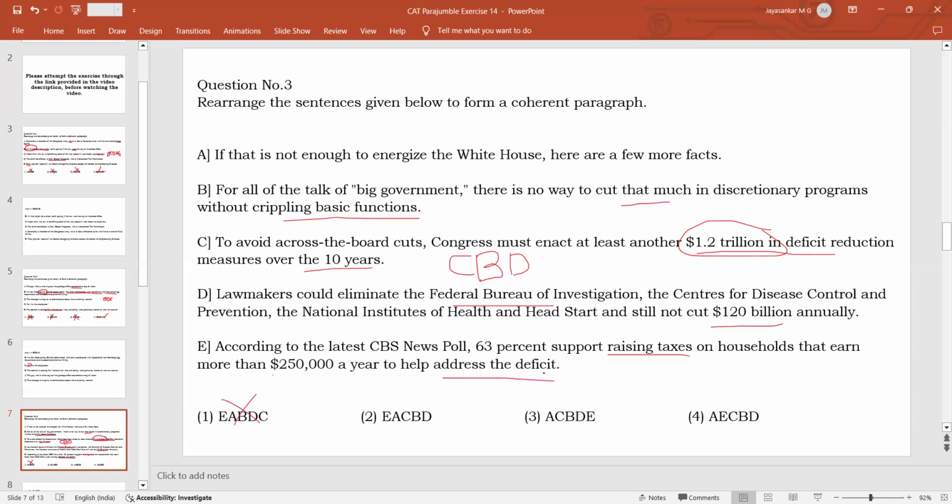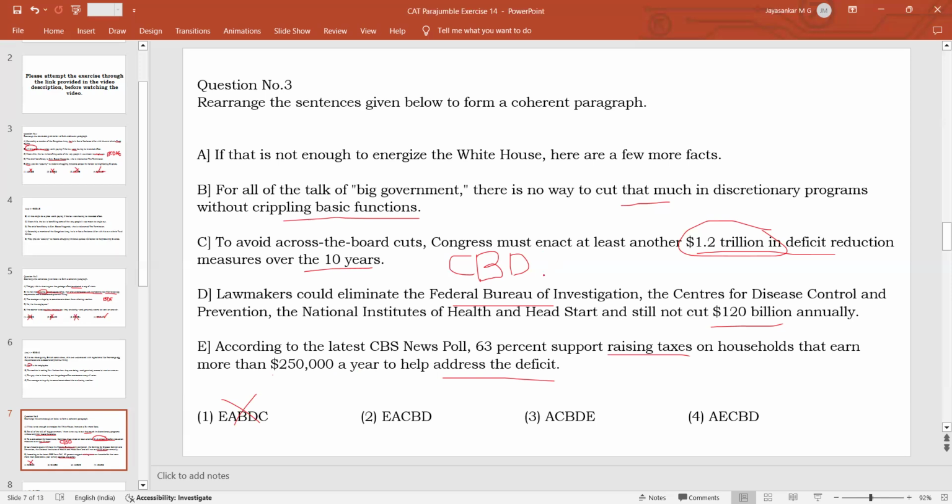So we have a deficit, and in order to solve the problem, instead of reducing the expenses, you can increase the income. 63% of Americans are supporting this tax proposal for families that earn more than $250,000 a year. So this is a good statement.